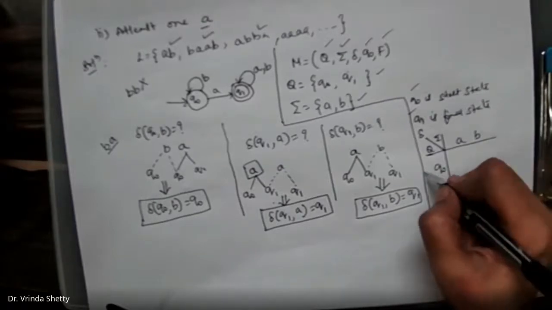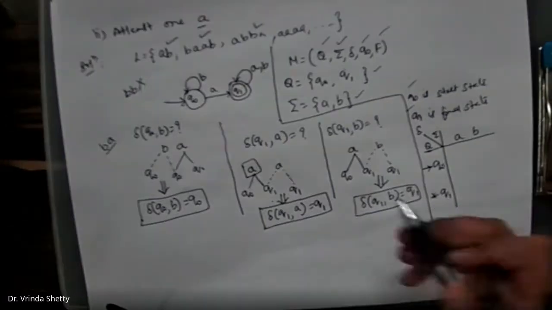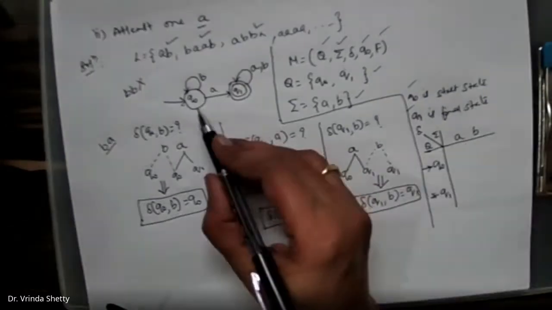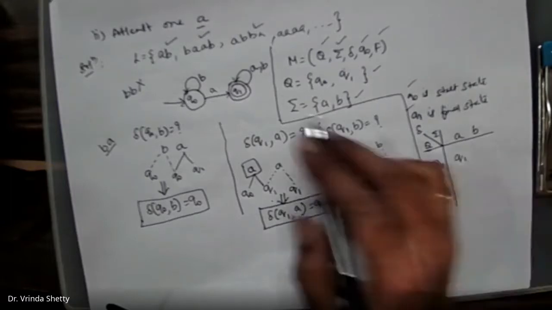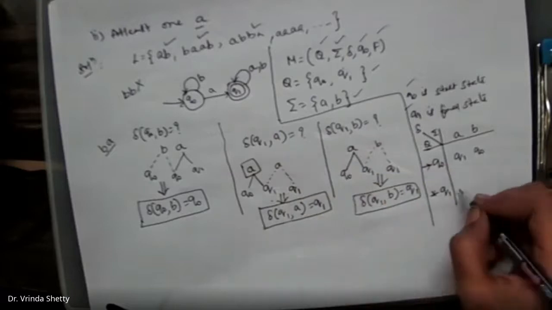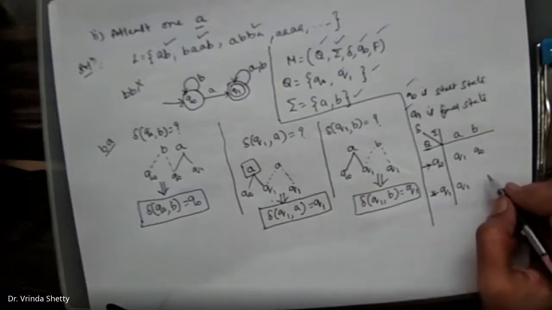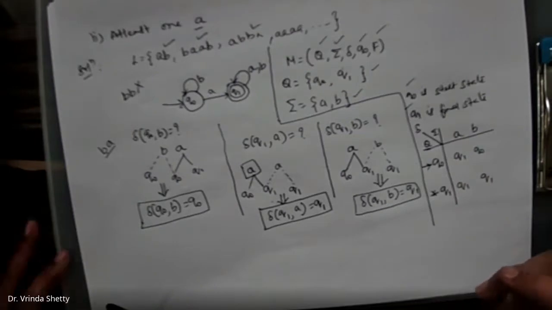Q naught is the start state, Q1 is the final state. Q naught on A, where is it going? Check here. Q naught on A goes to the state Q1. Q naught on B goes to the state Q naught itself. Q1 on A is Q1 itself. Q1 on B, Q1 itself.